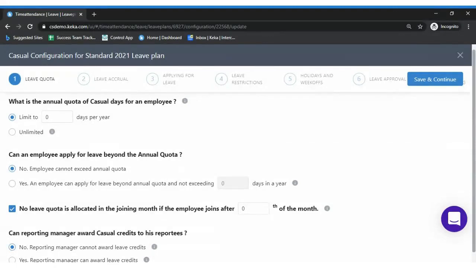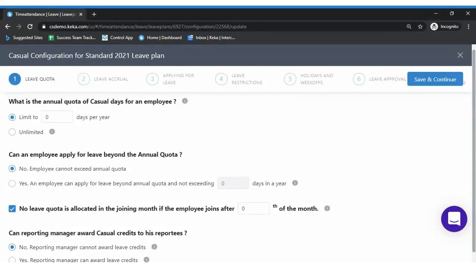In the next step, whether you have a sandwich policy for all your holidays and week offs adjoining the working days. In the next step, leave approval, how your leave approval works. If you have 1 level of approval chain or 2 level or 5 level, you can create multiple levels. In the last step, what happens to the leave balance at the end of the year.